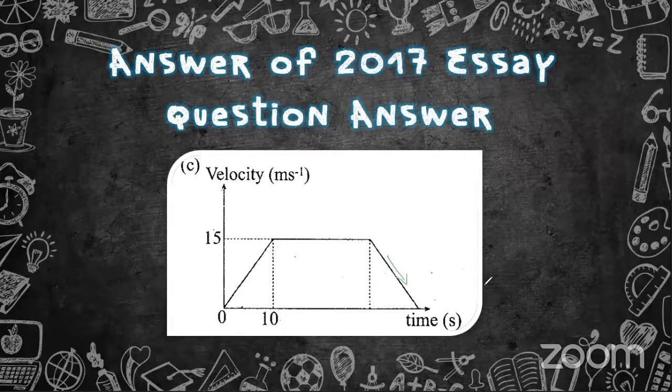Vertically upward, then does it decrease or increase, ma'am? If an object is moving vertically upward, it is going against the gravitational pull. Always the gravity is pulling something downward. So if it is moving vertically upward, that means the velocity is decreasing. If it is falling down, it is not a problem since the gravity is also helping the object to fall down. So the acceleration is increasing.